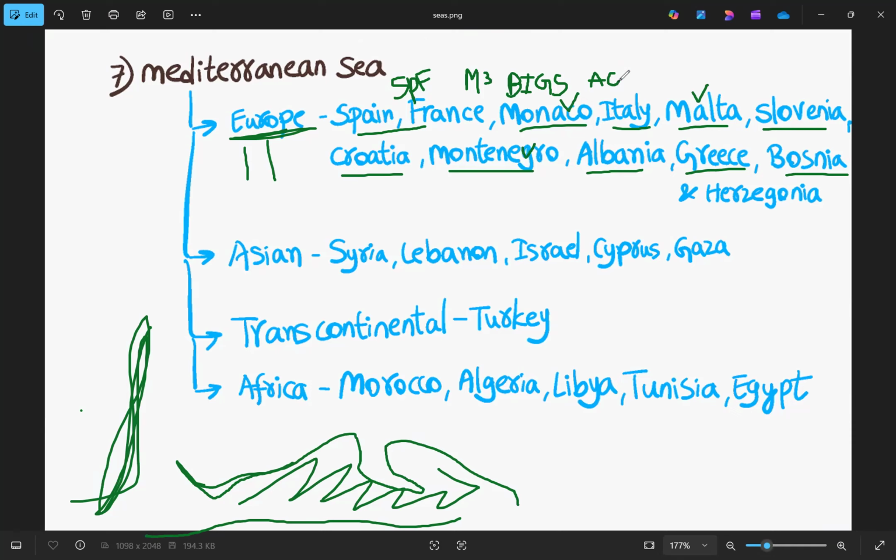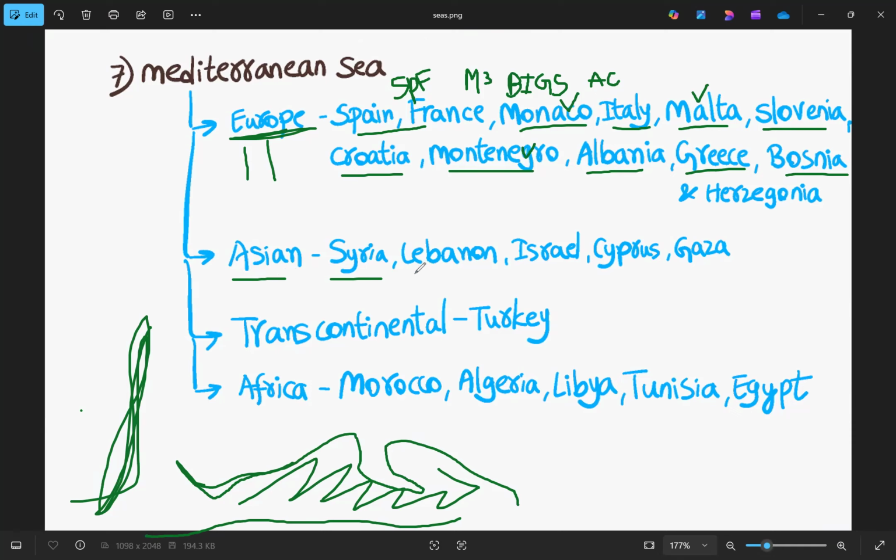This is the abbreviation we can remember to get the countries that are part of the European continent and surround the Mediterranean Sea. In total, 11 countries.